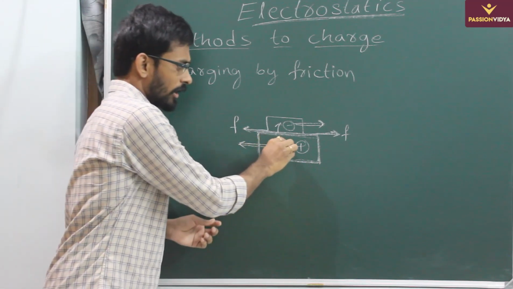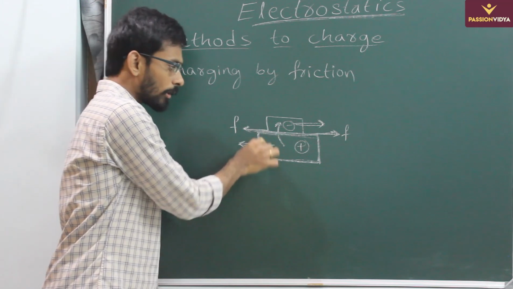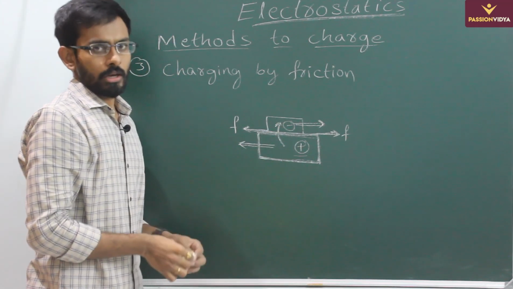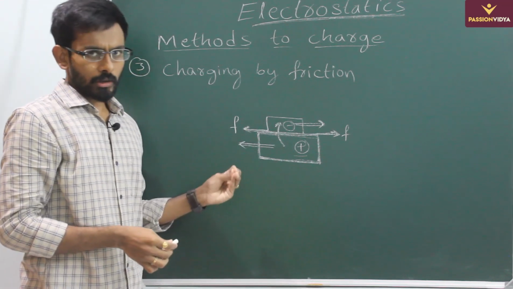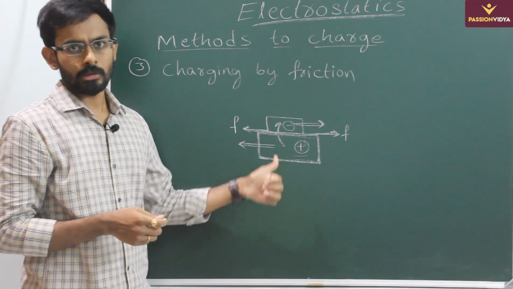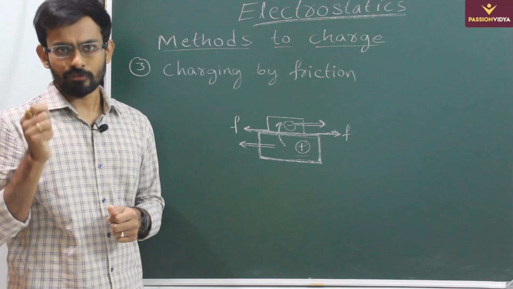So let us say the electrons are transferred from the lower block to the upper block, so the lower block will become positively charged and the upper block becomes negatively charged. Now from which block to which block the electron transfer takes place depends on the materials of these bodies. So this is the process of charging by friction.